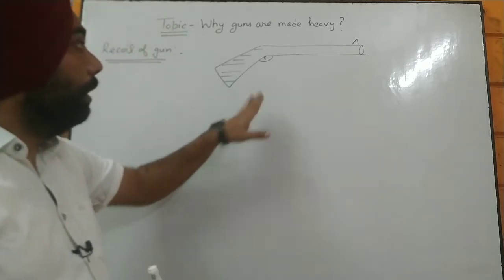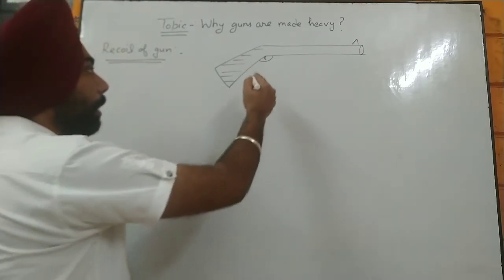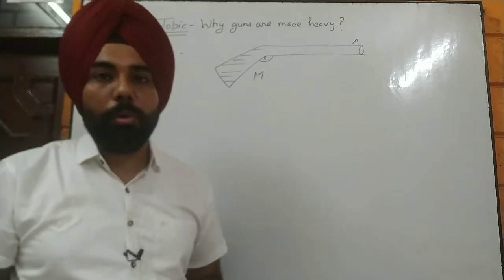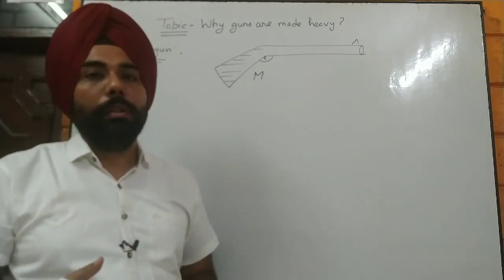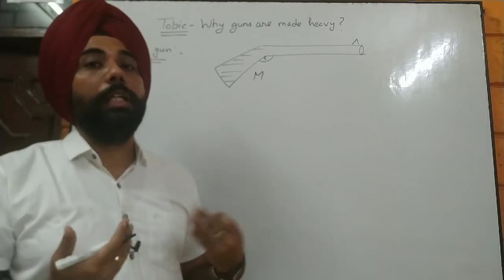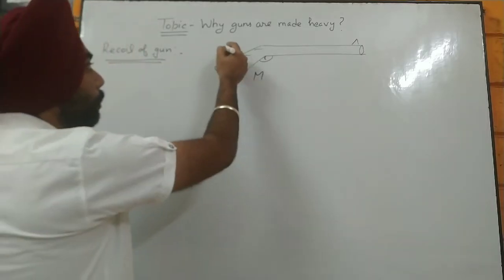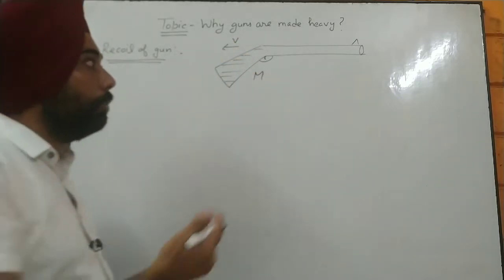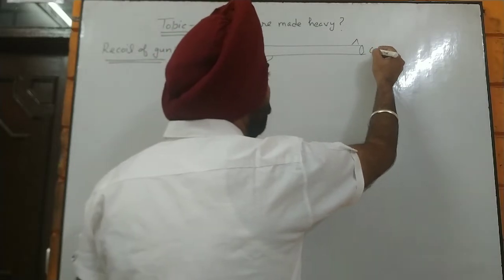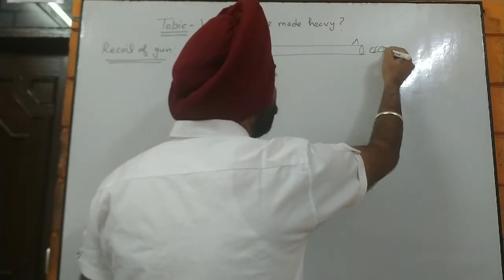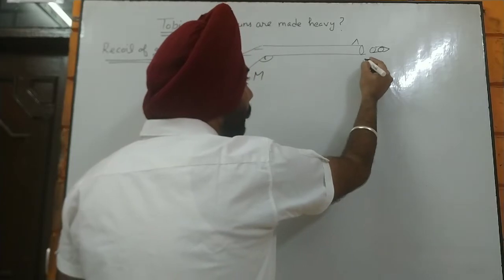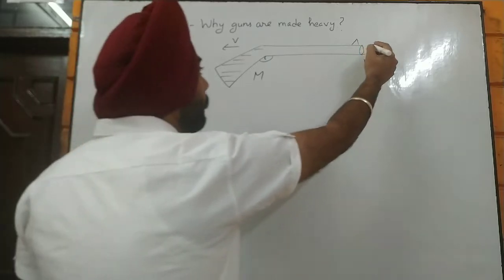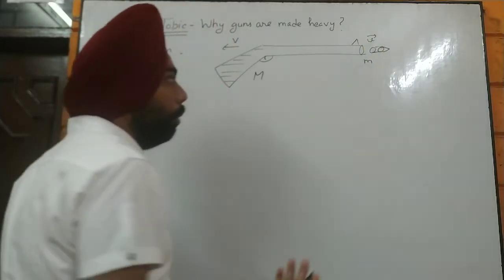Now let's assume the gun is having a mass of capital M, and obviously you know that if we are firing a bullet, the gun always jerks back, which is called recoil. Okay, and let's assume that velocity is capital V. Now obviously our gun is firing a bullet, so let's assume a bullet that is having a mass of small m, and the velocity of the bullet is small v.